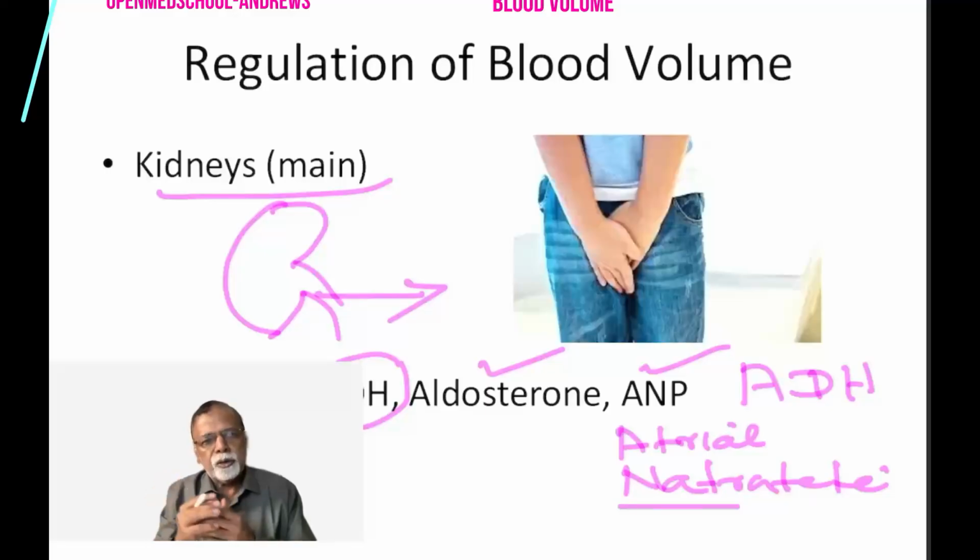The nervous system also, because when you are dehydrated you feel thirsty. So there are different mechanisms by which the blood volume is maintained. Just remember: kidneys, then certain hormones.